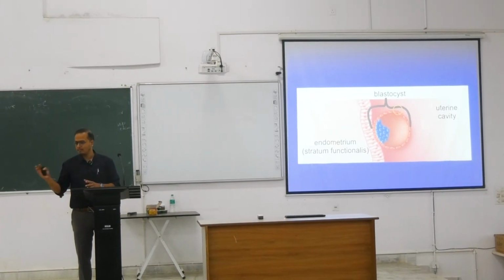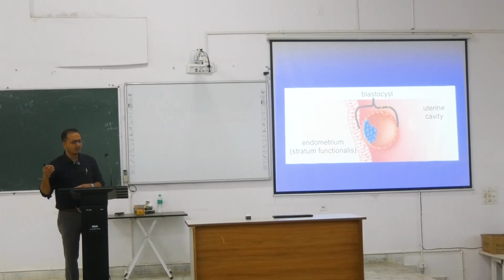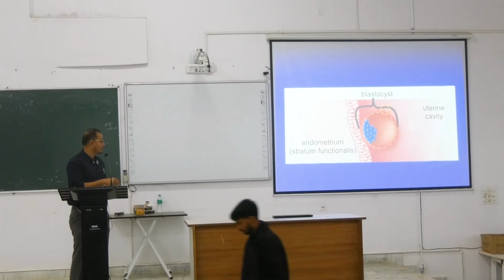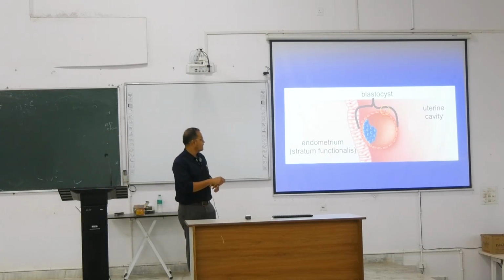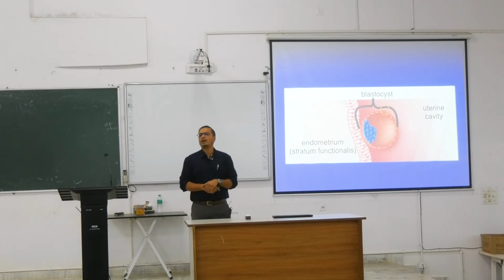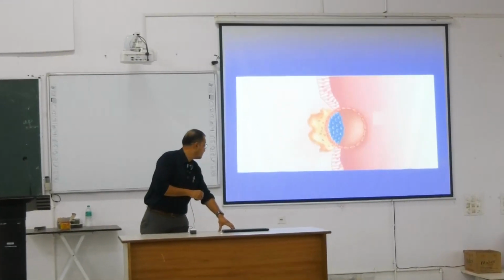That means we have the maternal side contributed by the decidua basalis, and the fetal side contributed by this cell layer, the trophoblast cells. These trophoblast cells are going to make an element we call chorion. That chorion, to be specific, is forming the placenta.